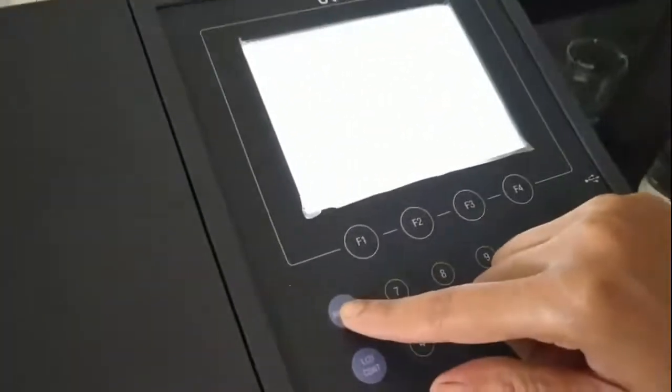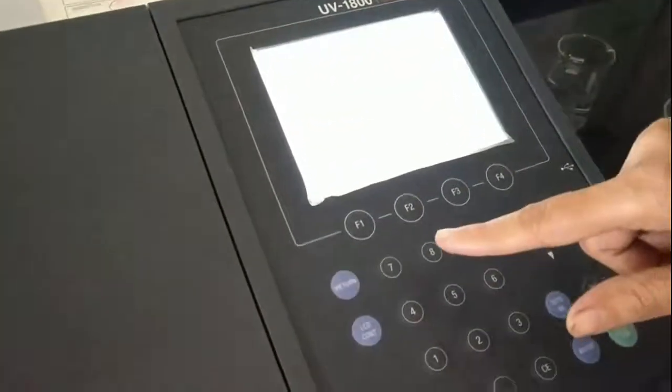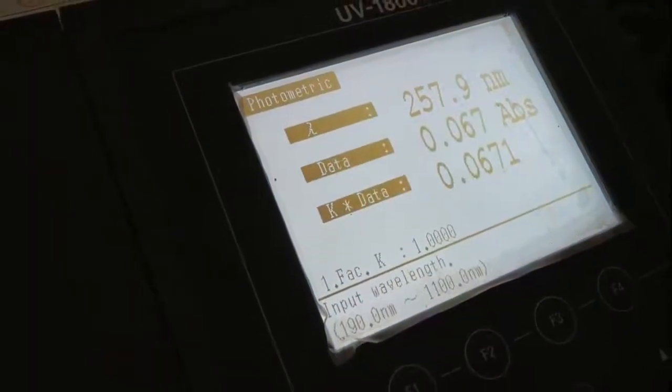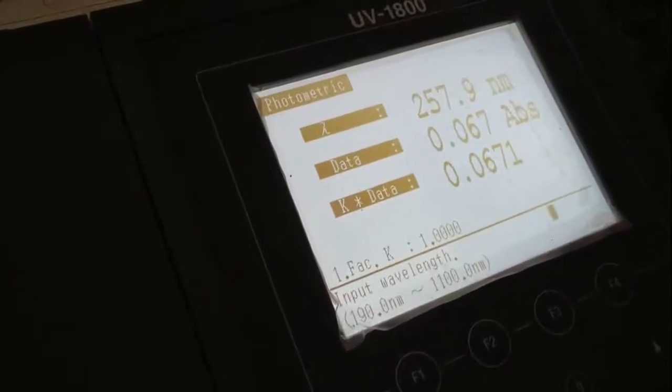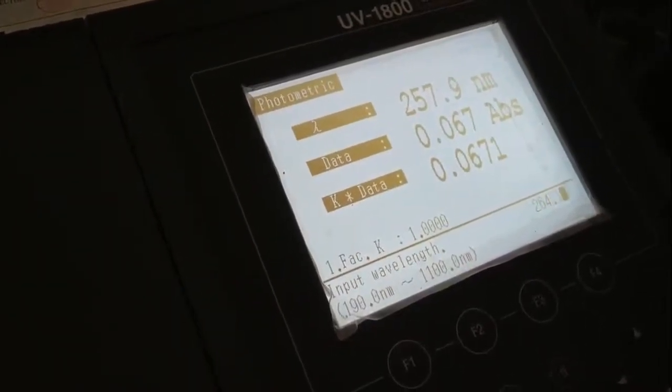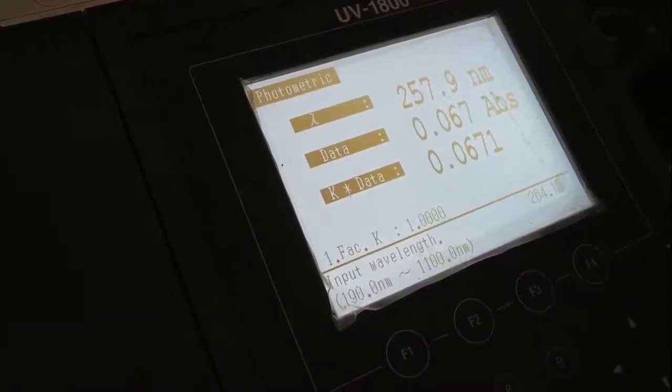We will go to return. Our second wavelength was 264.10 nanometer. We will go to wavelength. So next wavelength is 264.10 nanometer.